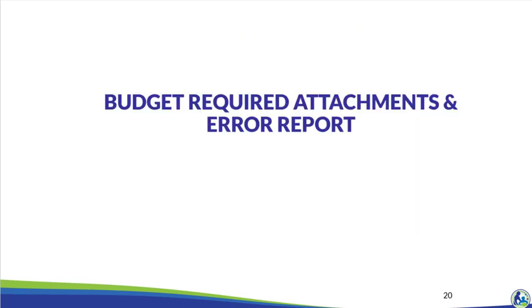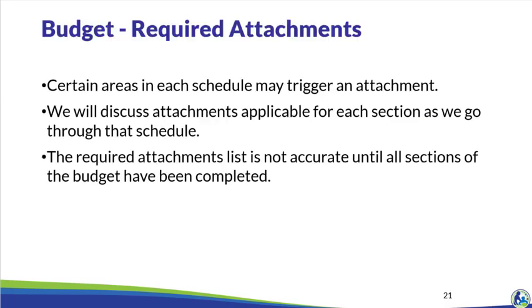Next, we will discuss the Attachments tab, which identifies the required attachments that must be submitted with the budget. We will also review the error report. The budget will identify required attachments based on the information entered into the schedules. It is important to ensure that you correctly enter the school's information into the budget so that all attachments required for your school are identified on the Attachments tab.